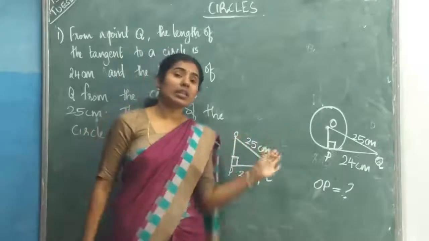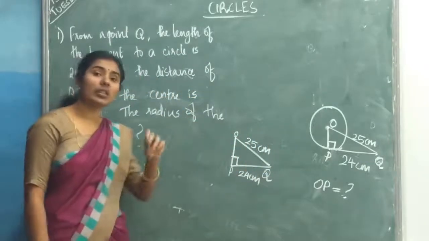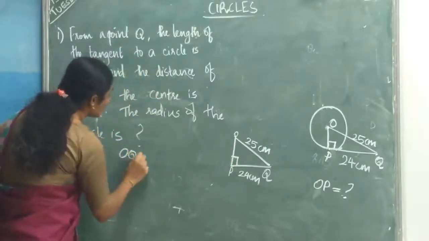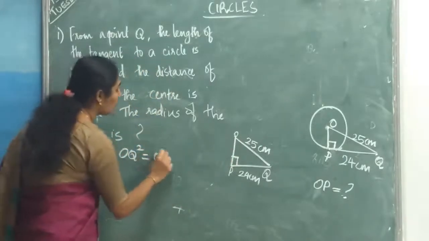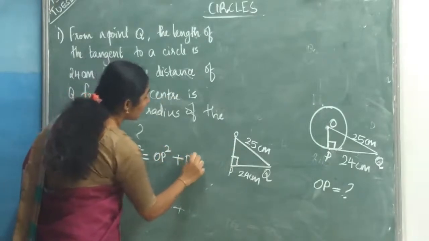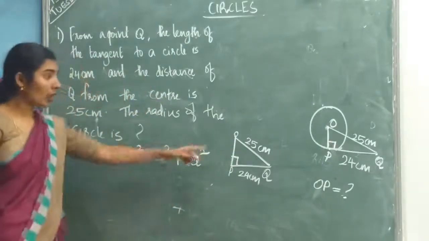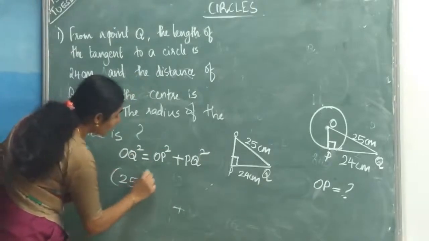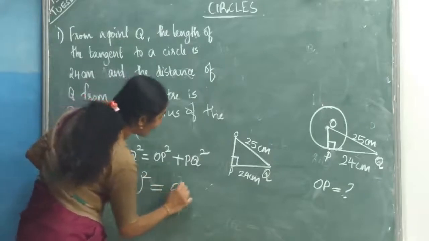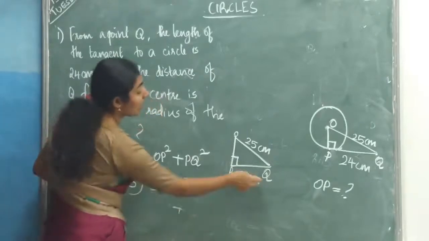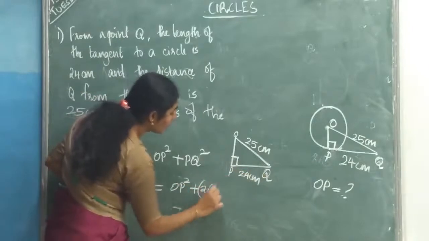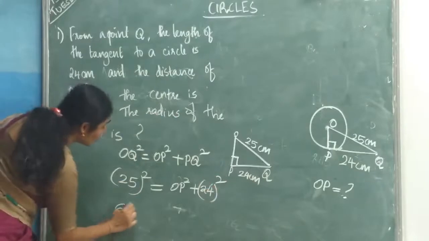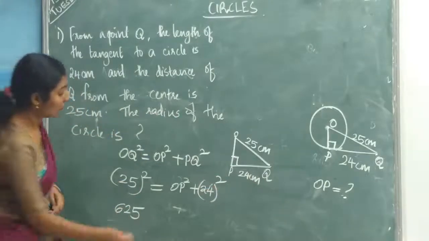So when you are given one right angle triangle, you can apply Pythagoras theorem. So when you are applying that, what you will get? OQ square equal to OP square plus PQ square. Substitute all the values. So OQ square means 25 square equal to OP square plus PQ square. What is that? 24 square. Now what is 25 square? 625 equal to